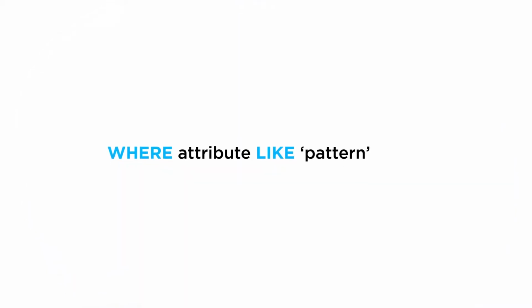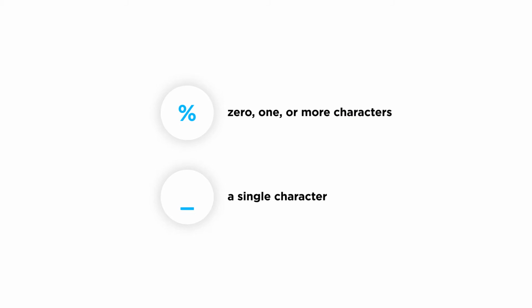The syntax of the LIKE operator is the following: attribute, LIKE, and then followed by a pattern. What's a pattern? A pattern is a string that allows for two special characters, the percent character and the underscore character. The special percent character stands for 0, 1, or more characters, and the underscore character represents a single character. Both for percent and underscore, these characters can be any character. The percent character is used significantly more often than the underscore.